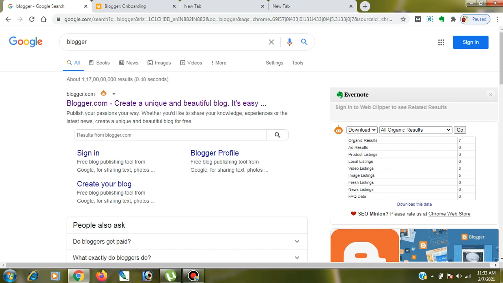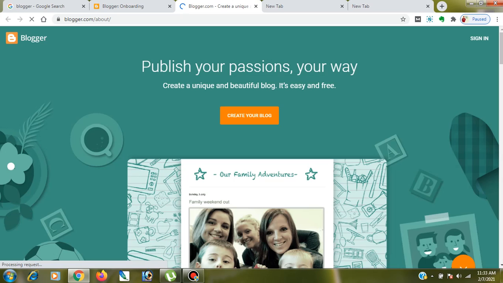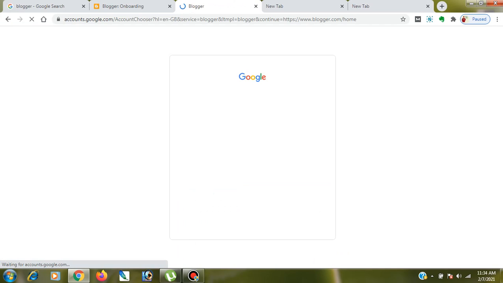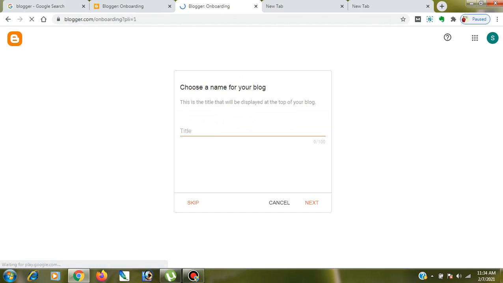As you can see, I am in Google and I have typed in Blogger. Why? Because Blogger is the platform that Google itself offers to create your first ever free blog. So I will open this in a new tab. It's asking me to sign in, so I will sign in using my Gmail credentials. I will use one of my Gmail accounts. You just need to sign in using your Gmail credentials.